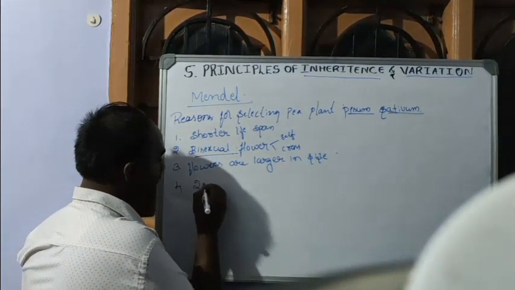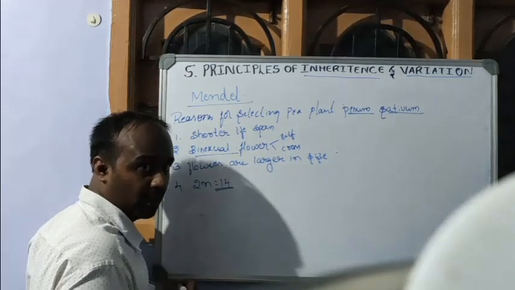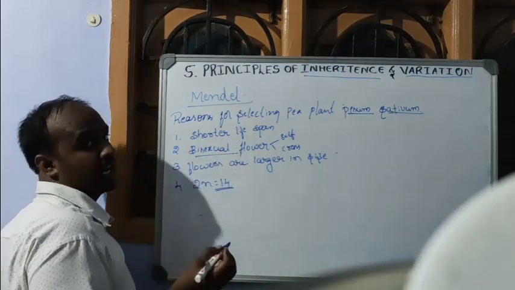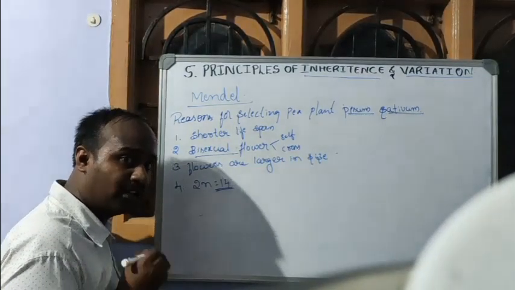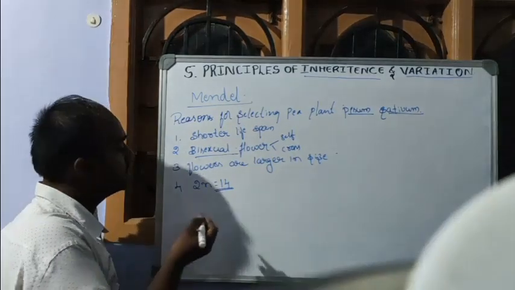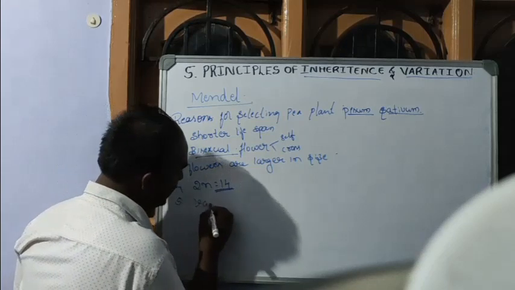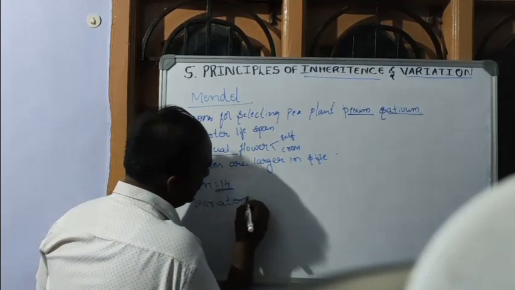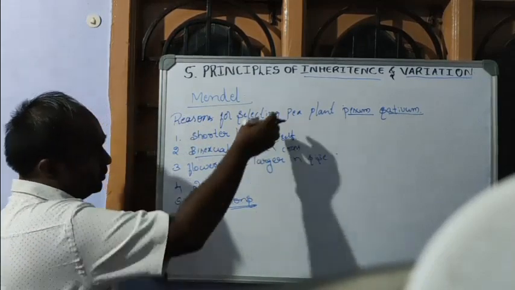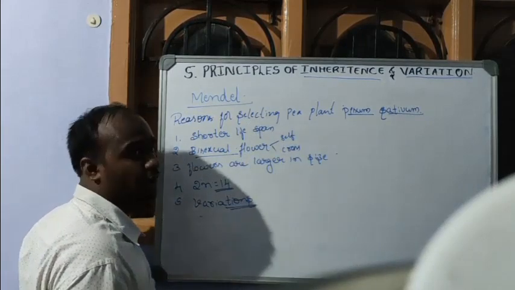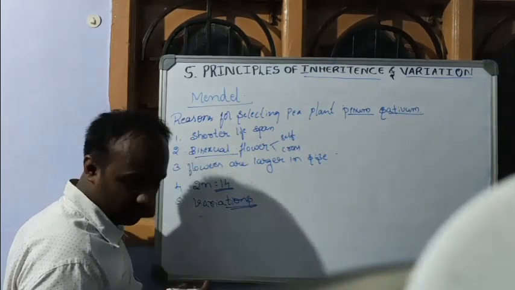Fourth one, the pea plant has a diploid chromosome number 2n equal to 14. Compared to other plant species, the chromosome number is less, which is also helpful for Mendel to study this plant. And this pea plant shows variations, which also helps to study in detail. By these characters, Mendel selected the pea plant as his experimental material.